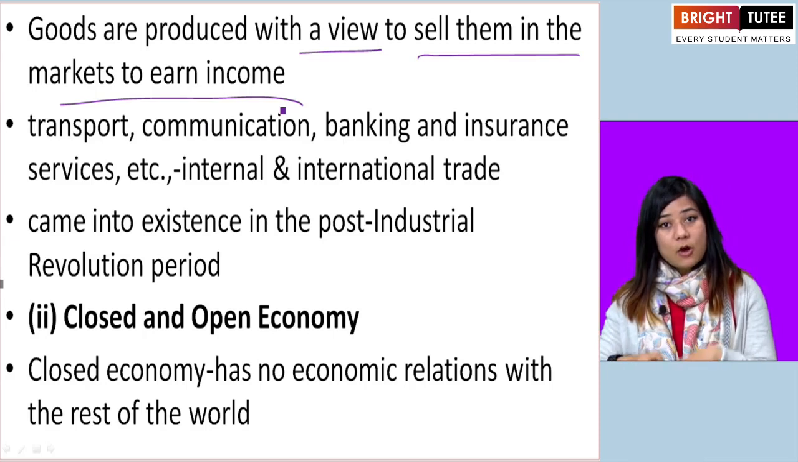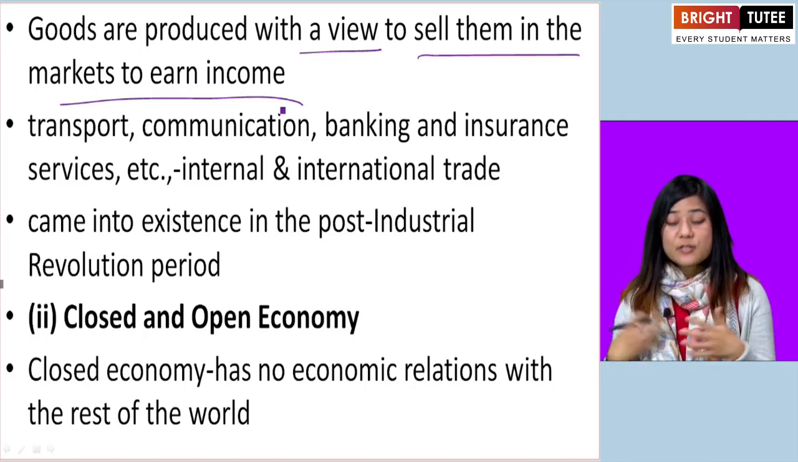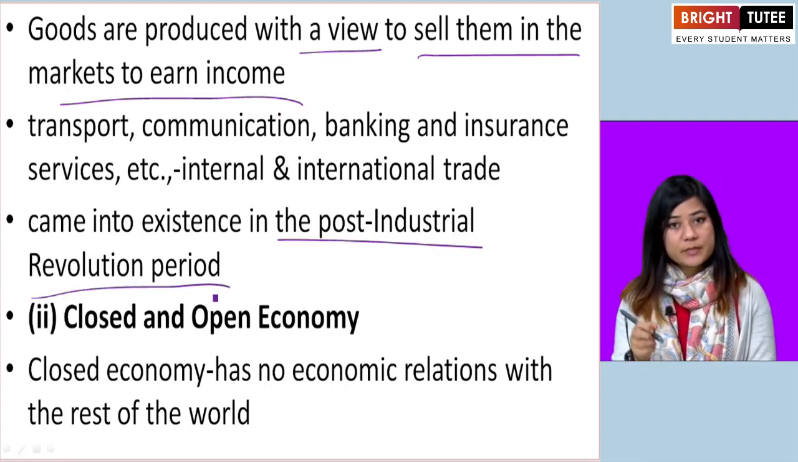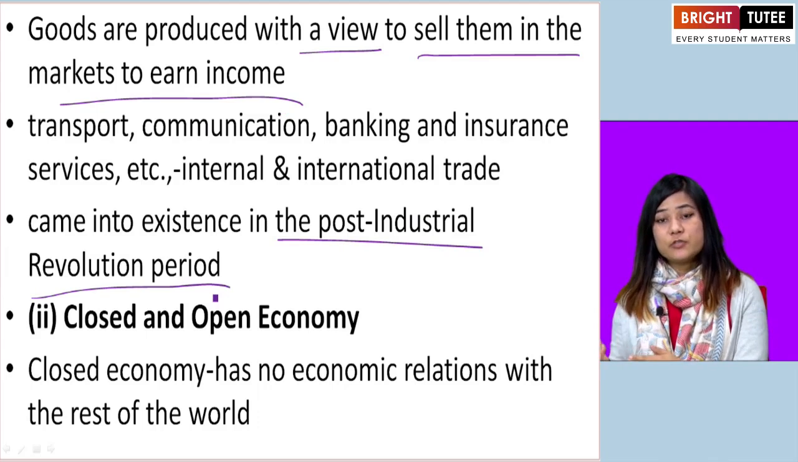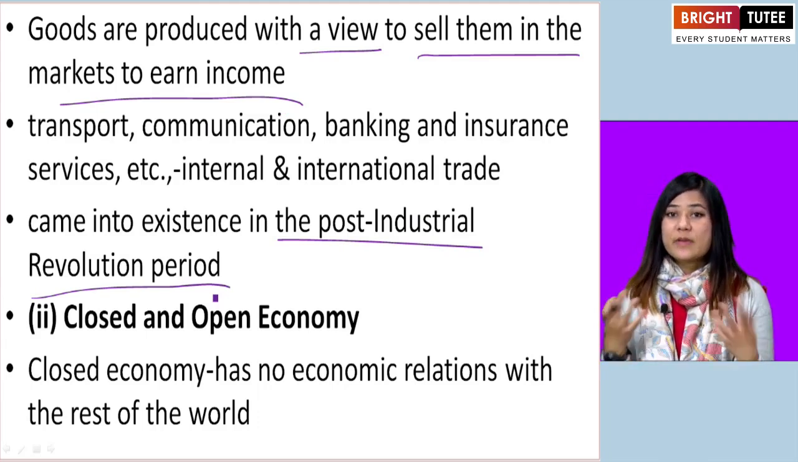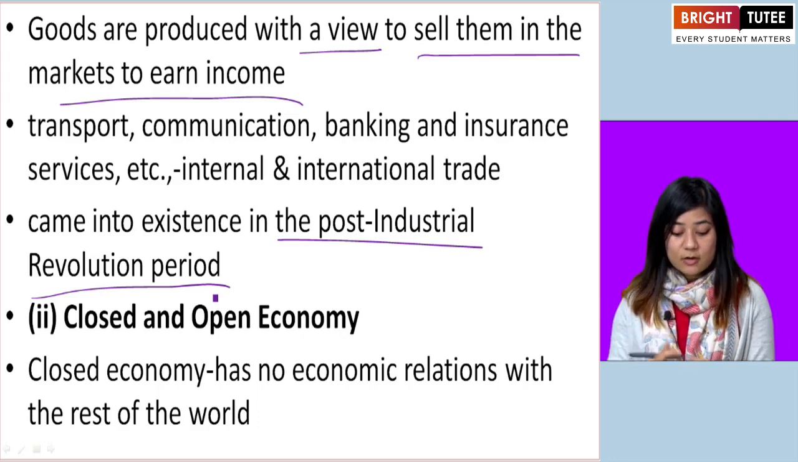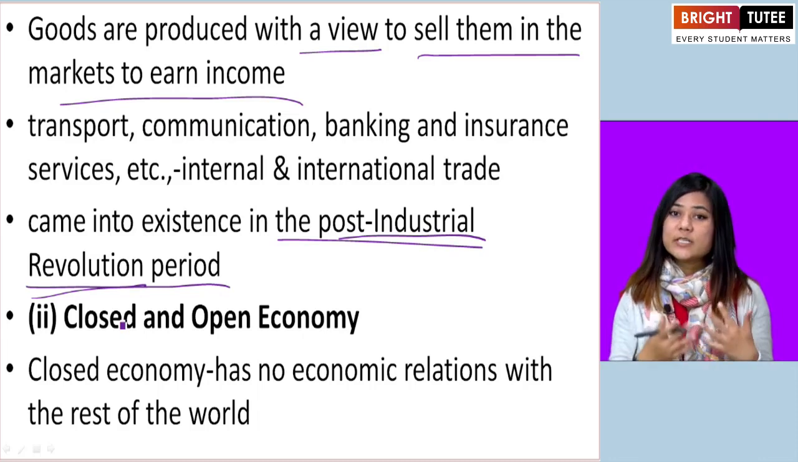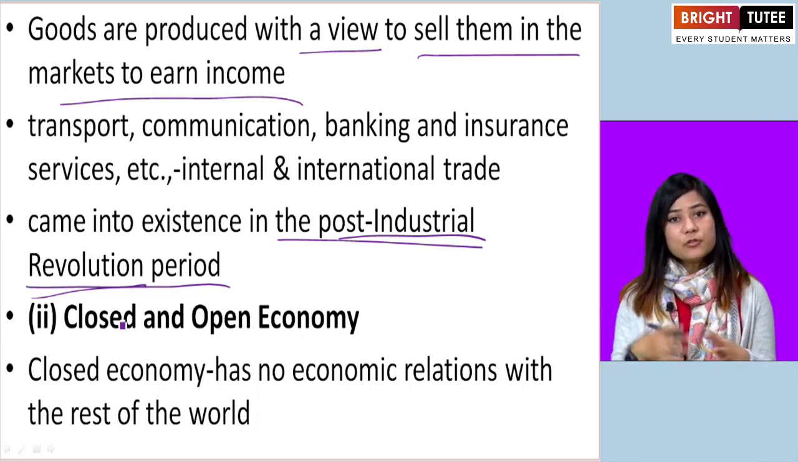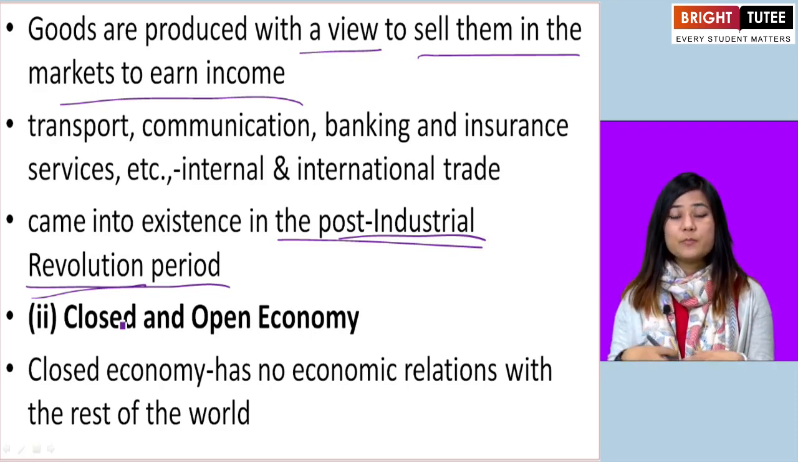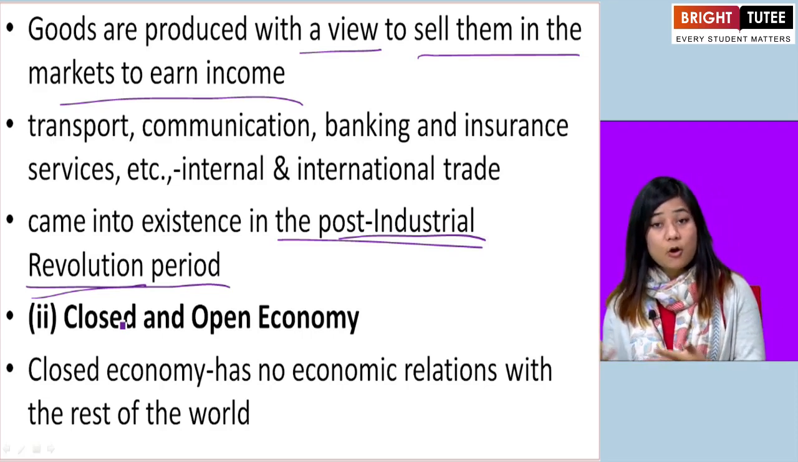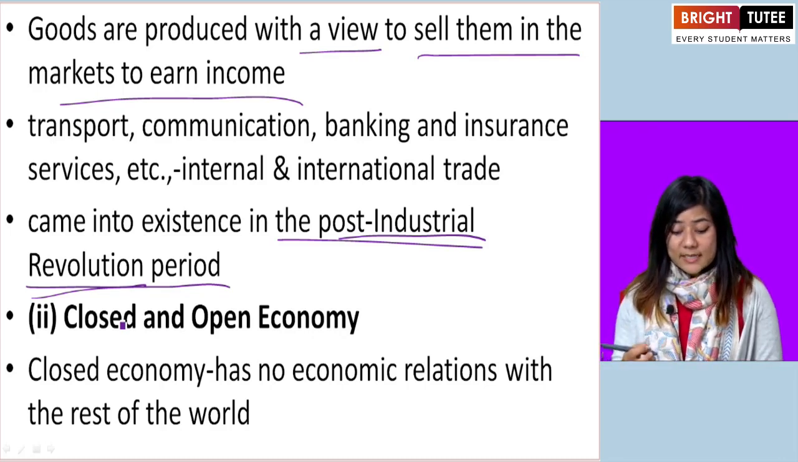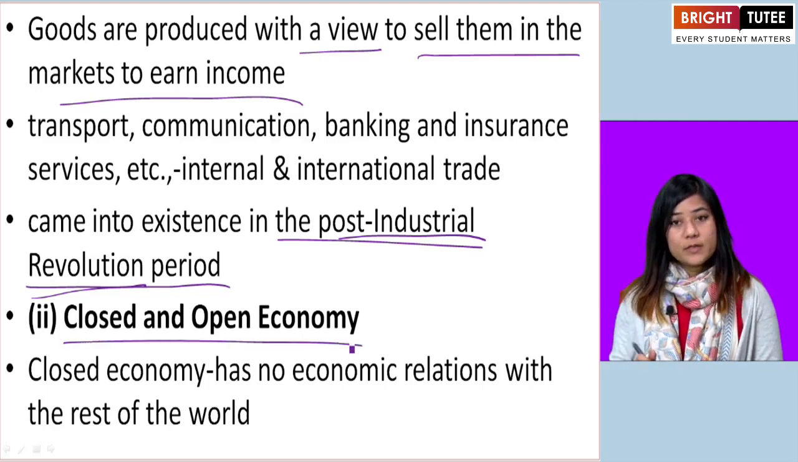The complex economy came into existence in our world in the post-industrial revolution period. So after the industrial revolution, the complex economy came to exist within our society. Now, industrial revolution, I'm pretty sure you must have already learned about it in history, so do not get confused. It's a period where there was a boom of industries, trade, commerce, goods and services, etc. The second one is closed and open economy.